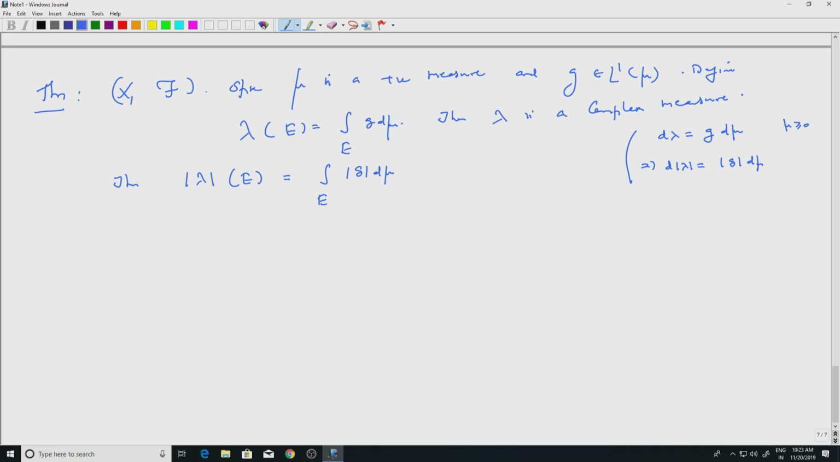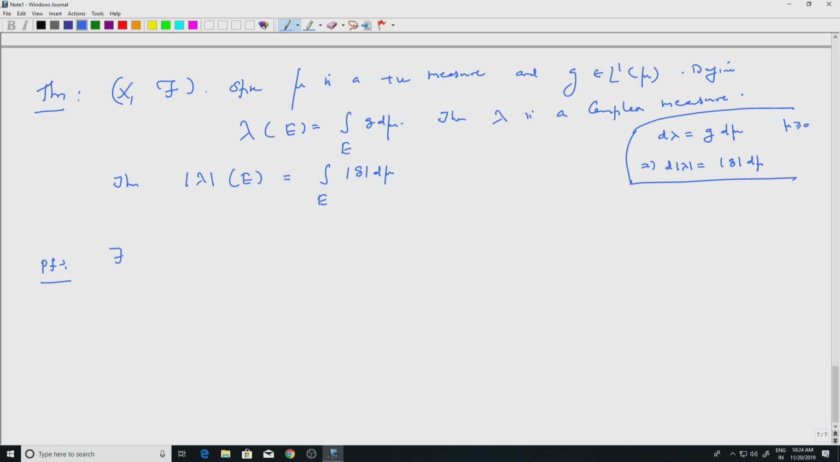Symbolically that looks very nice, but this requires a proof. Mod lambda is defined to be the total variation. So, you take a measurable partition, add up things and take the supremum. How do we know that we are getting mod G? That is where the previous theorem will be very useful. So, let us write it as a proof.